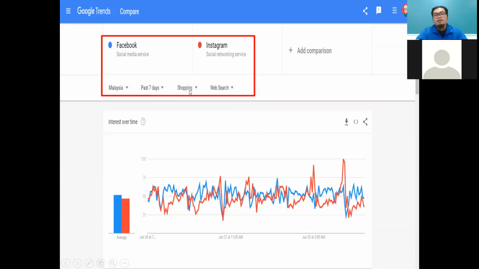We go to the second one, on shopping also. We try the shopping comparison between Facebook and Instagram. We can see that it's quite balanced, but still the highest is Facebook. But still, it's actually quite balanced between Instagram and Facebook.